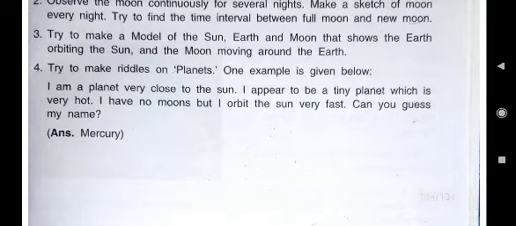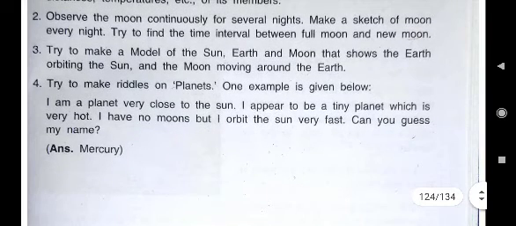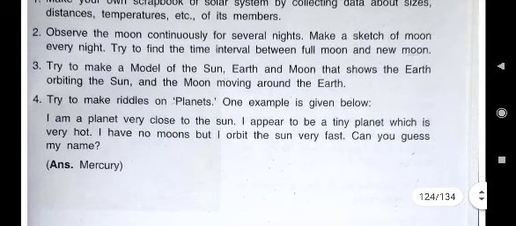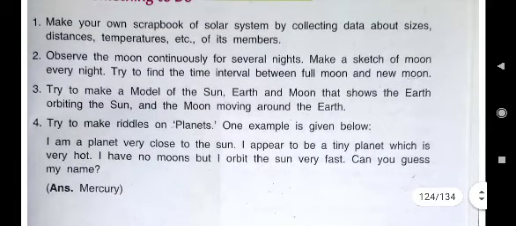You can write Mars. Then on Jupiter, which type of riddle can you make? I am the largest planet. My position is fifth. So, who am I? I am Jupiter. Next on Saturn you can make one. I have beautiful rings around me.